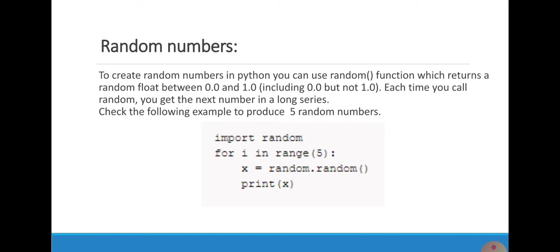Random number. To create a random number in Python, we can use the random function, which returns a random float number between 0.0 and 1.0. Example is given below.